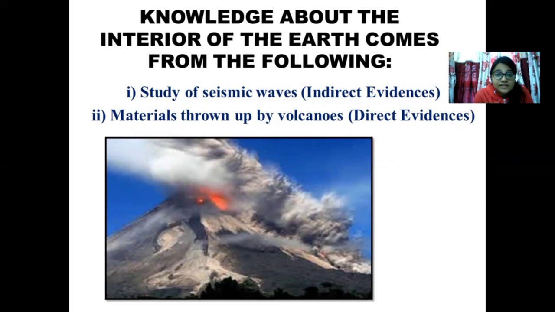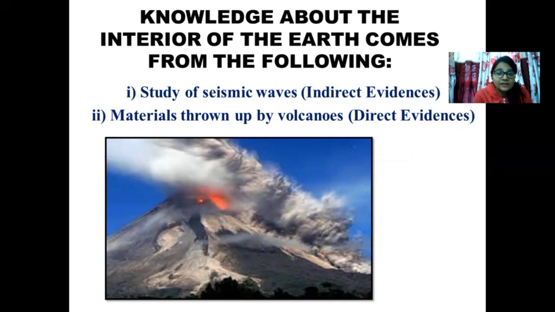Direct evidence, in this particular case regarding the explanation of the interior of the earth, refers to those types of evidence which we are able to see with our naked eye without exploring deep below. It is the phenomena taking place on the earth's crust or on the earth's surface, which will then help us to understand what is happening in the interior of the earth without going inside. That is the direct evidence.